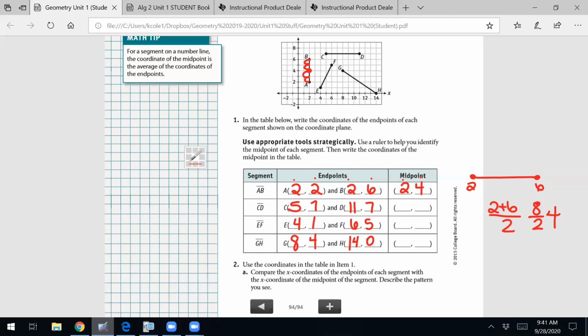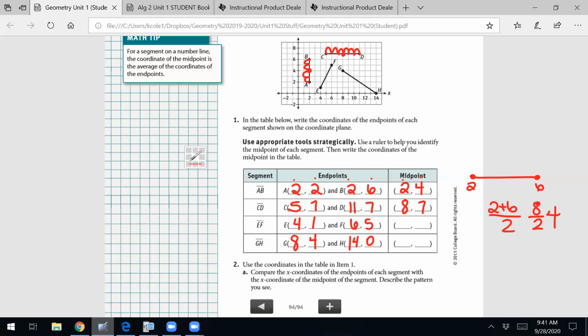Okay, so let's look at CD. CD is horizontal, so it again is very easy for us just to, you know, go one this way, one that way, until we can get to the middle, which is located at 8, 7. Okay, same thing. What's 5 plus 11?